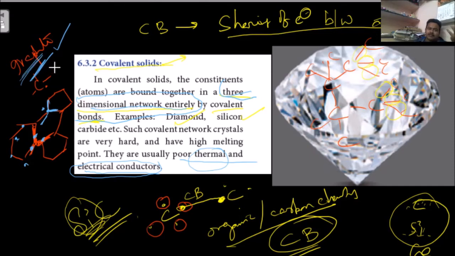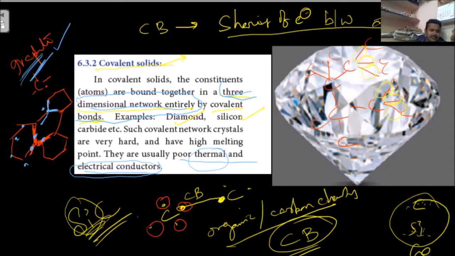In the examination they can ask why graphite is a very good conductor. Because of the free electron at each carbon, otherwise pi electron, otherwise delocalized electron at each carbon. This is the answer we have to say.